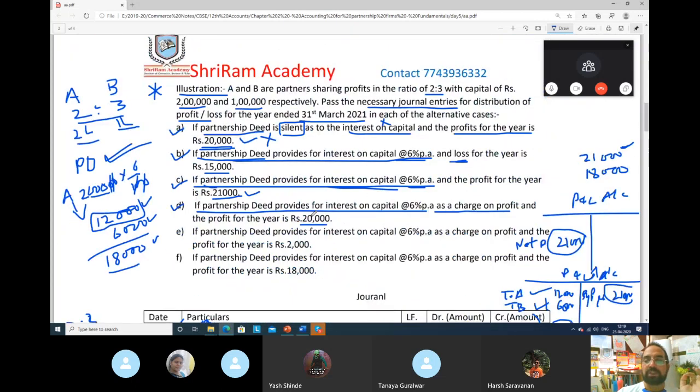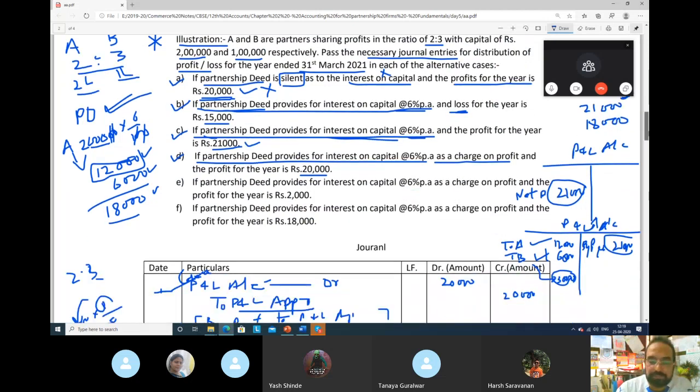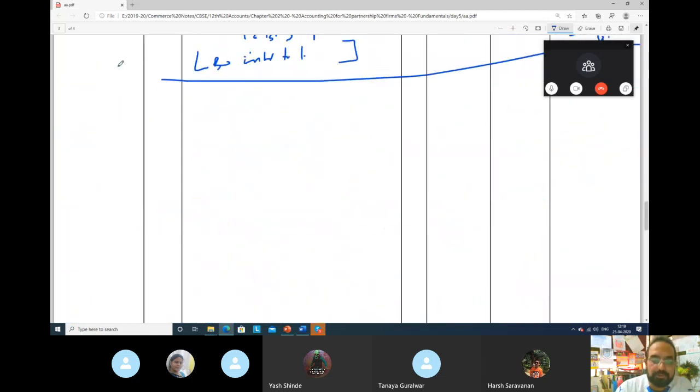If partnership deed provides for interest on capital 6% as a charge on profit, and the profit for the year is 20,000 rupees, so first case will be case number 4. First you will pay interest on capital to the partners. Interest on capital to A, to B capital accounts.